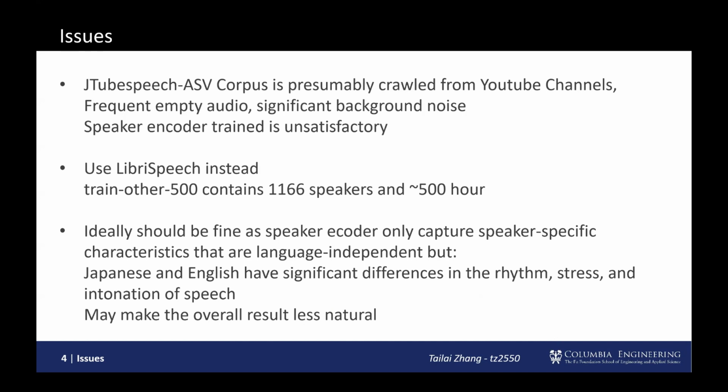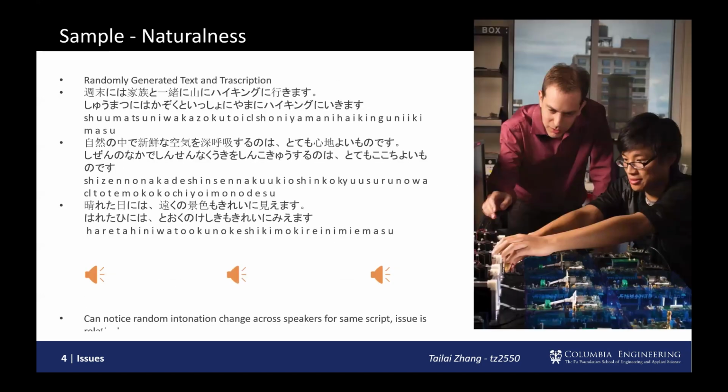Ideally, the speaker encoder should only capture speaker-specific features that are language independent, but we shouldn't really suppose that, and the drawback is obvious. The differences in the rhythm, stress, and intonation between Japanese and English are very big, and this can definitely be detrimental to the naturalness of our synthesized speech.